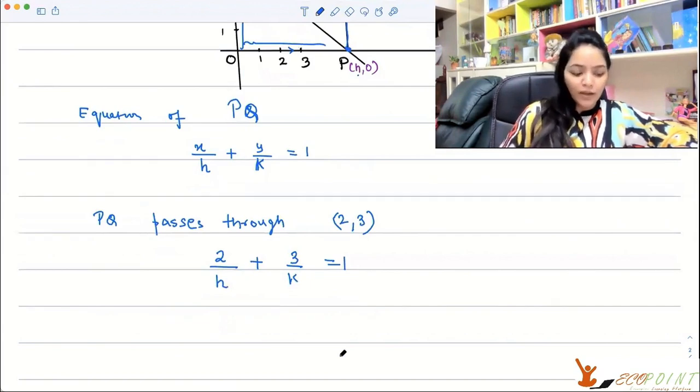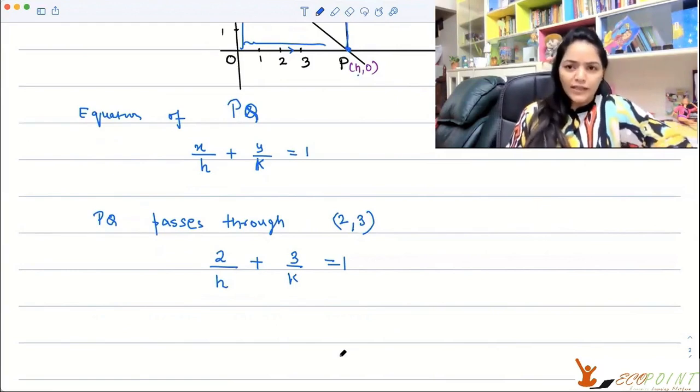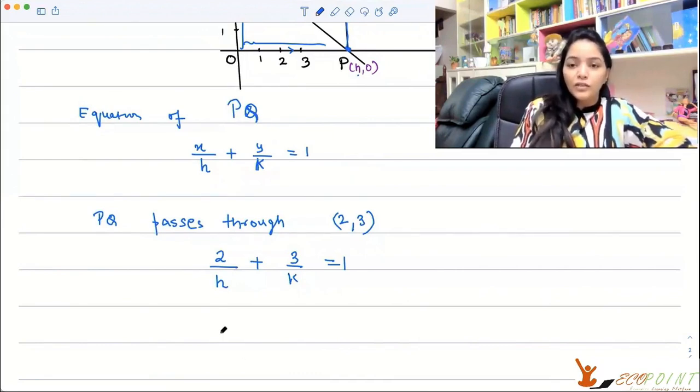So now what have you actually got? You've got a condition on h and k, where h is the x-axis value and k is the y-axis value for R. The locus basically means satisfying this condition. Point R, that is (h, k), satisfies this condition.